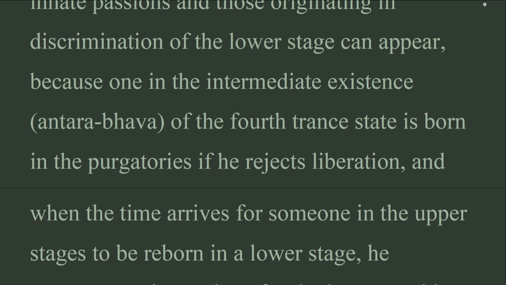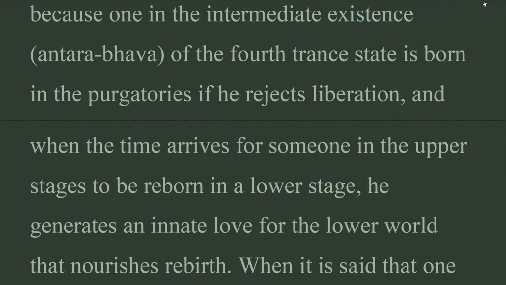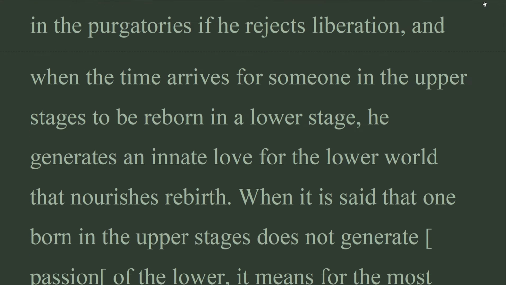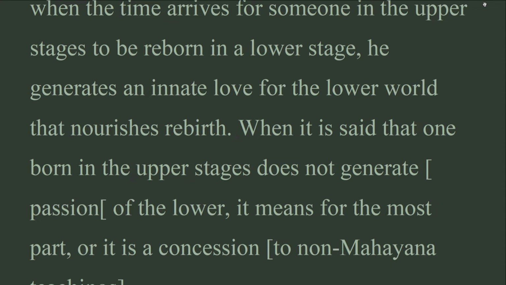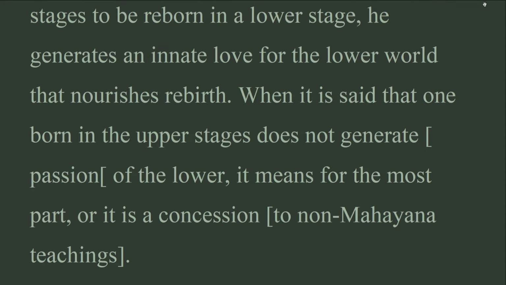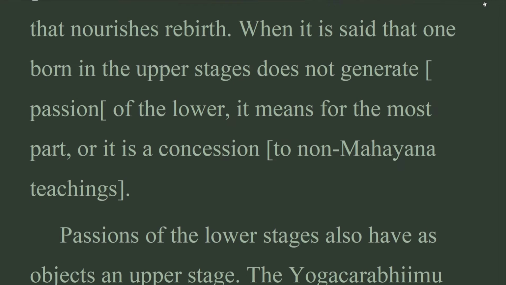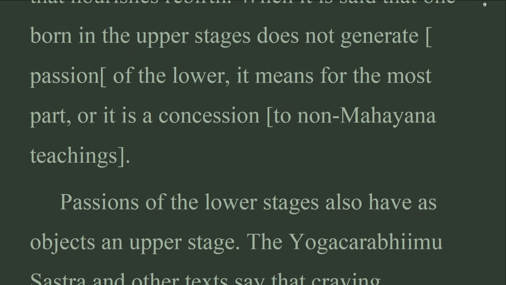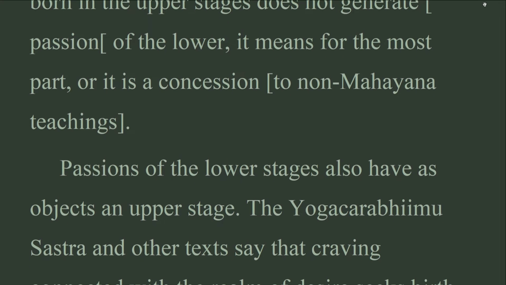stage can appear, because one in the intermediate existence, Antarabhava, of the 4th trance state is born in the purgatories if he rejects liberation, and when the time arrives for someone in the upper stages to be reborn in a lower stage, he generates an innate love for the lower world that nourishes rebirth. When it is said that one born in the upper stages does not generate passion of the lower, it means for the most part, or it is a concession to non-Mahayana teachings.